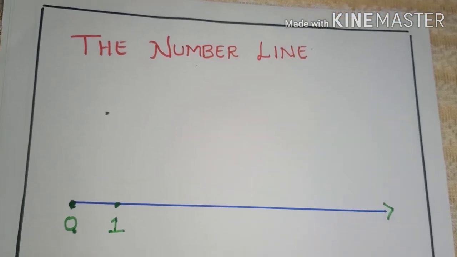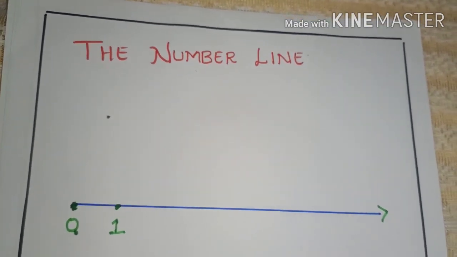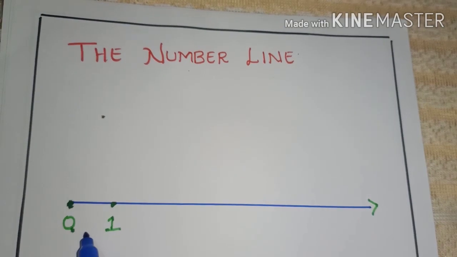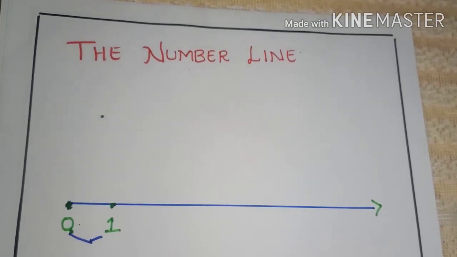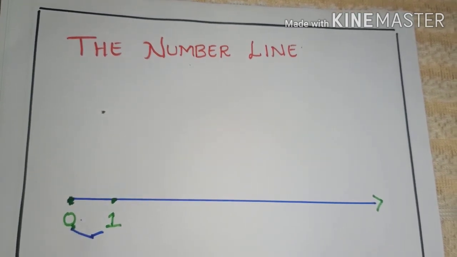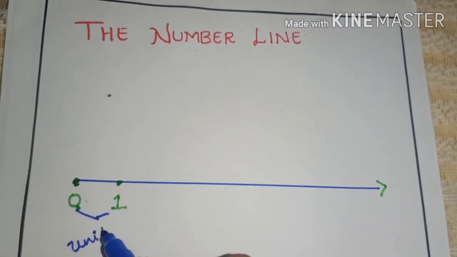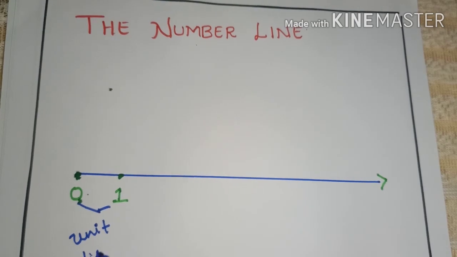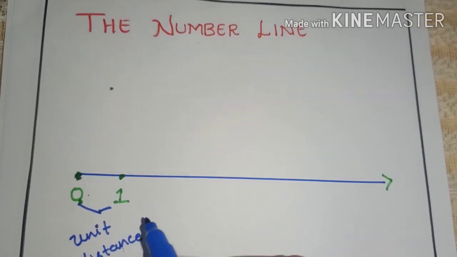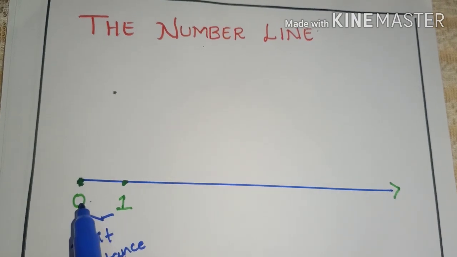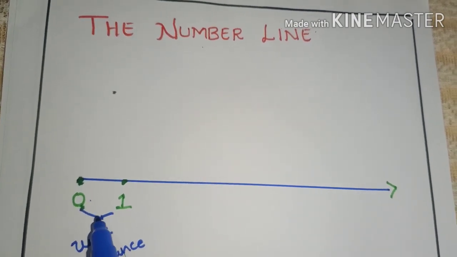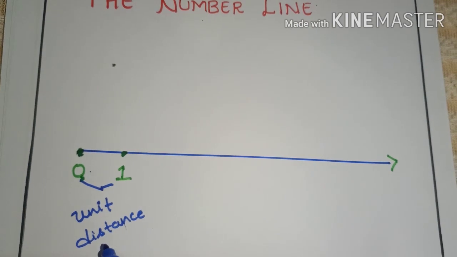So this distance between 0 and 1, we call it unit distance. What do we call? Unit distance. So the gap between 0 and 1 is called unit distance.